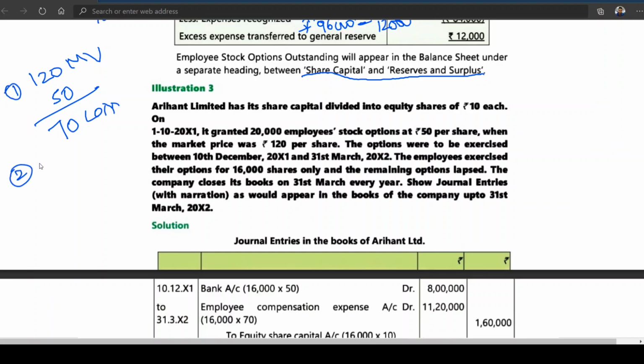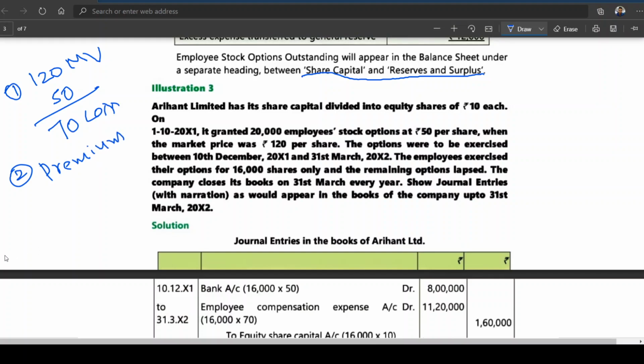Then second point I told you, premium. Difference between market value and face value. What is market value? 120. What is face value? If nothing is mentioned, you assume 10. Then what is premium?